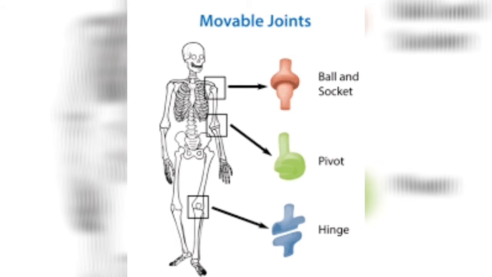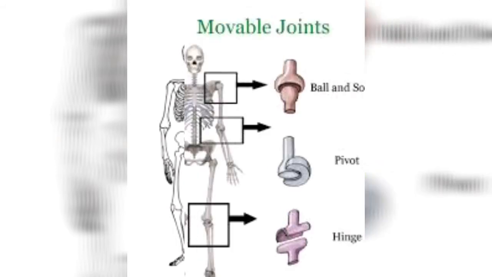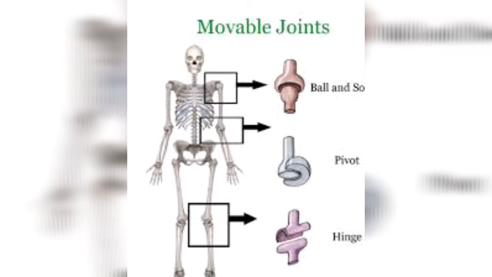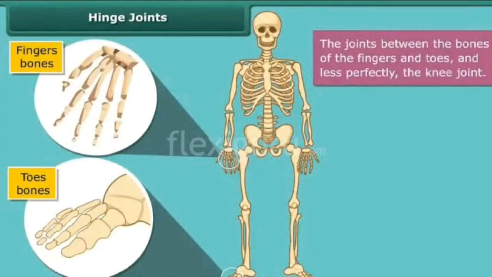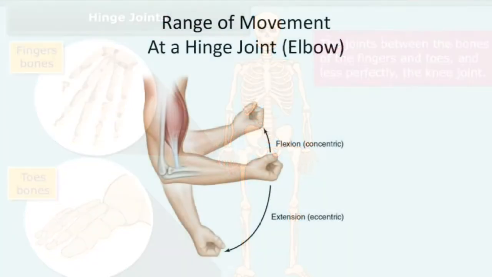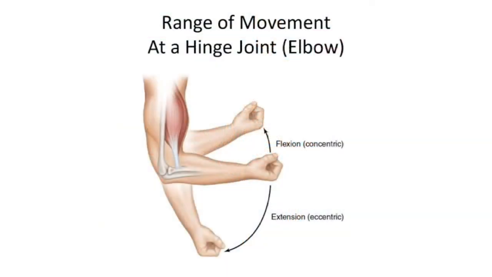And the movable joints are the joints which can move in different directions. Let us learn about it. There are different kinds of movable joints. A hinge joint is a joint which is quite strong but allows movement only in one direction, that is back and forth. For example, your door.